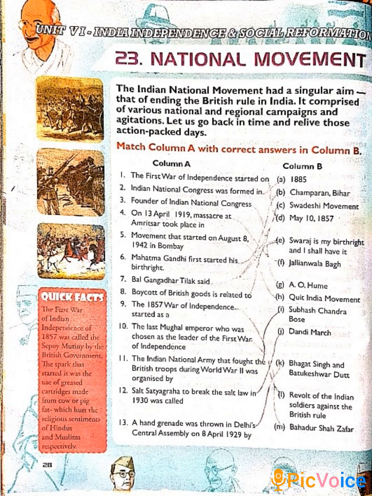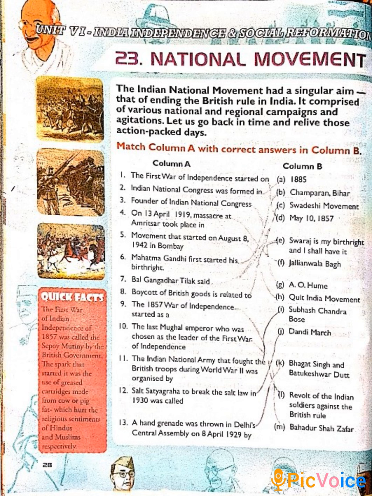Now number 9, the 1857 War of Independence started as what? It started as a revolt of the Indian soldiers against the British rule. So you have to match 9 with L. Now number 10, the last Mughal emperor who was chosen as the leader of the first war of independence. That is Bahadur Shah Zafar. You have to match 10 with M.